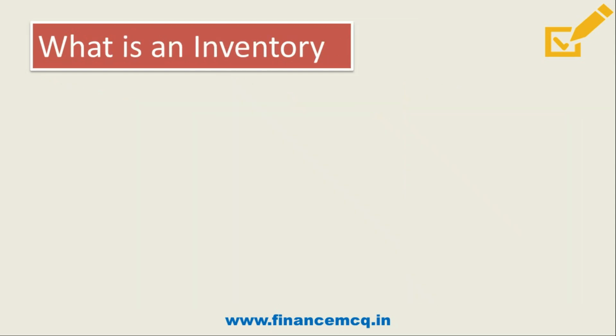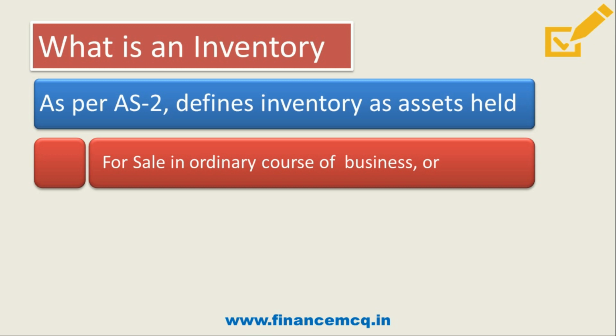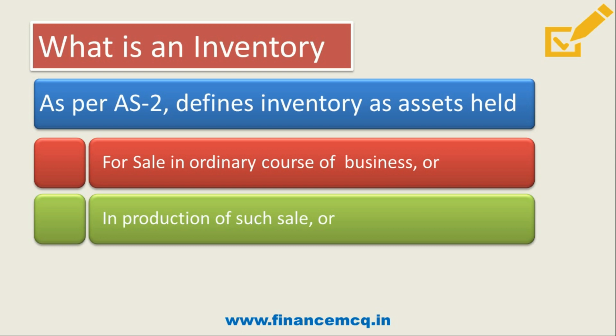Now friends, first we will discuss what an inventory is. As per AS2, inventory is an asset which is held for sale in the ordinary course of business. Friends, here I am putting stress on held in the ordinary course of business or in production of such sale, that is, if any goods are in production and not yet completed, they will be called inventory only.